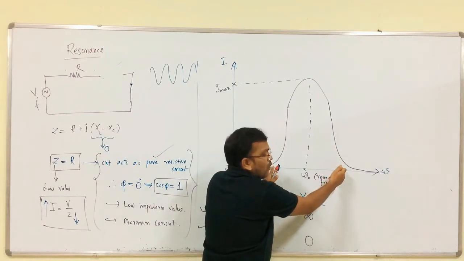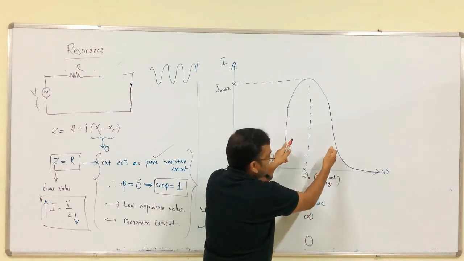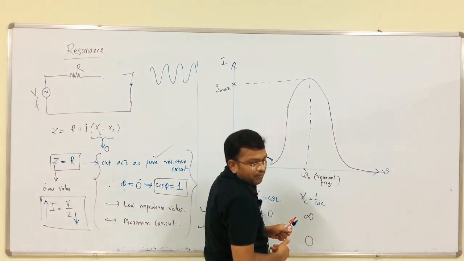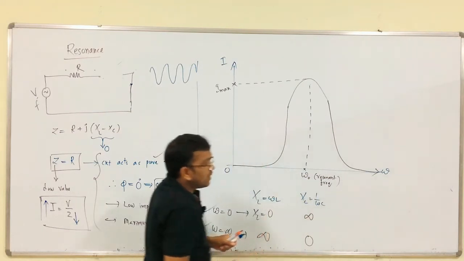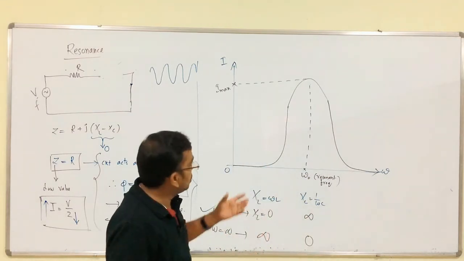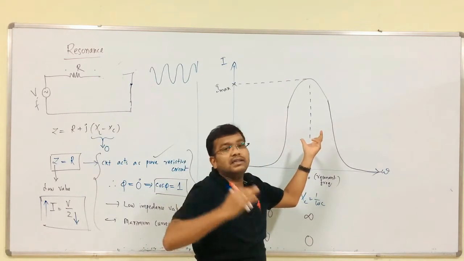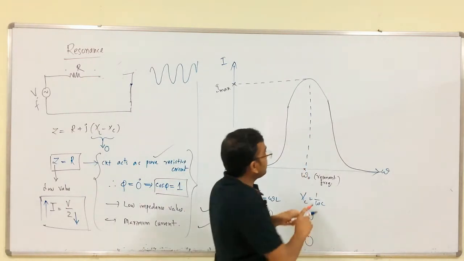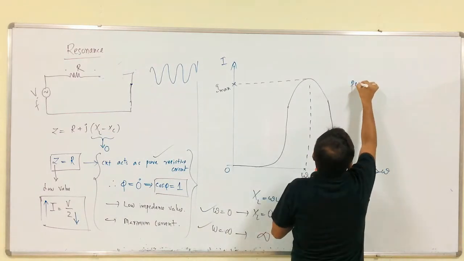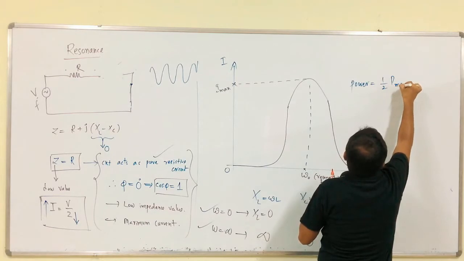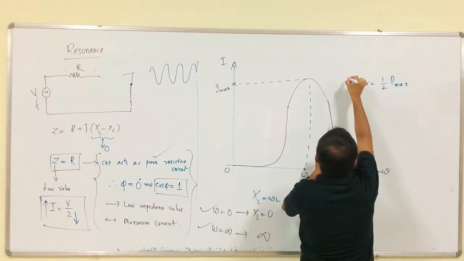No. Now, we have to decide the range of the signal in which we have the current. The criterion used to tell that in this range we have current in the circuit is nothing but the power which is equal to half of the maximum power. So, based upon this condition, we have to say.